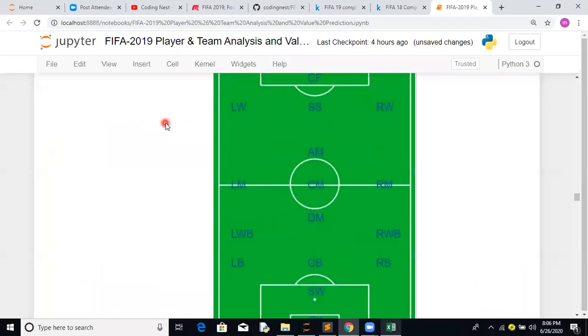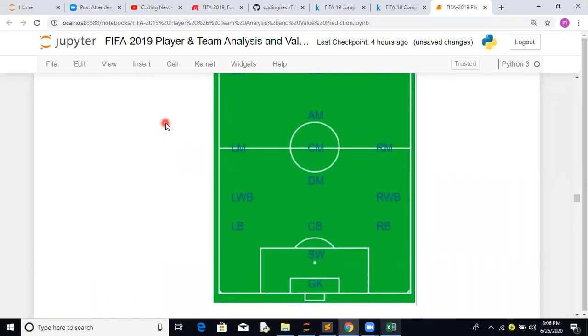Let's take a quick look before moving ahead. This is the goalkeeper. Nowadays I don't see a sweeper anywhere. This is a central back, so there might be two central backs available.